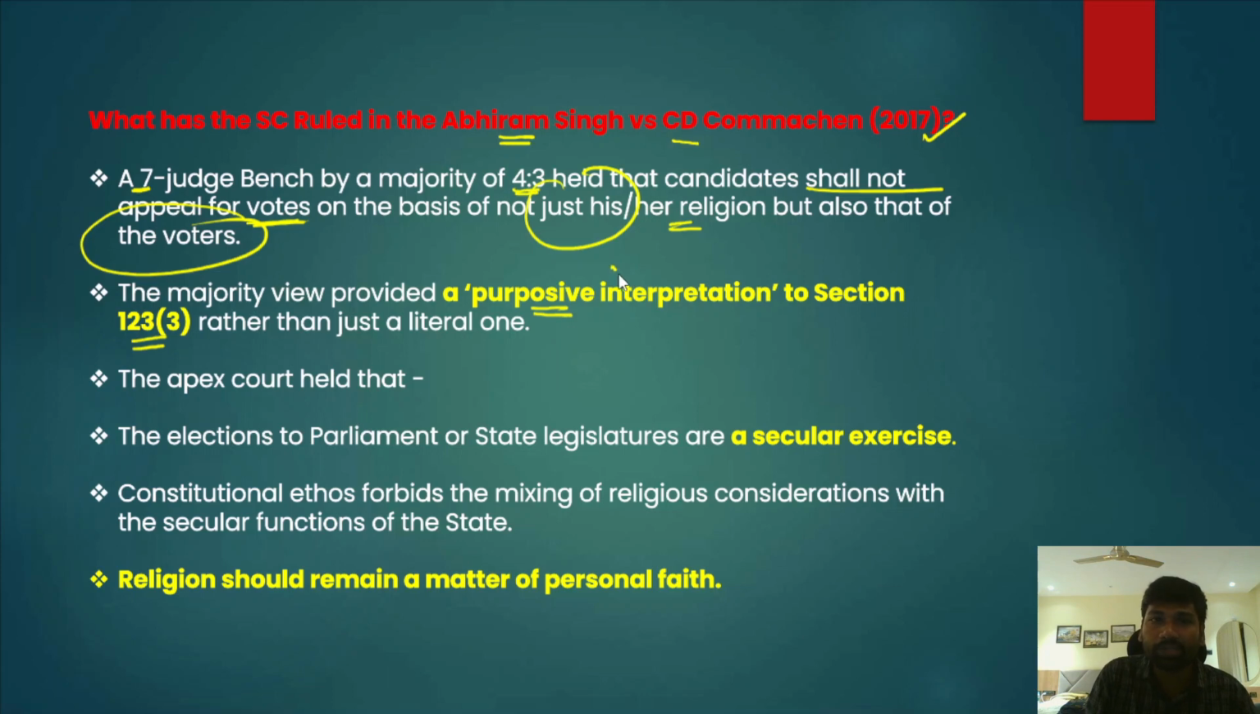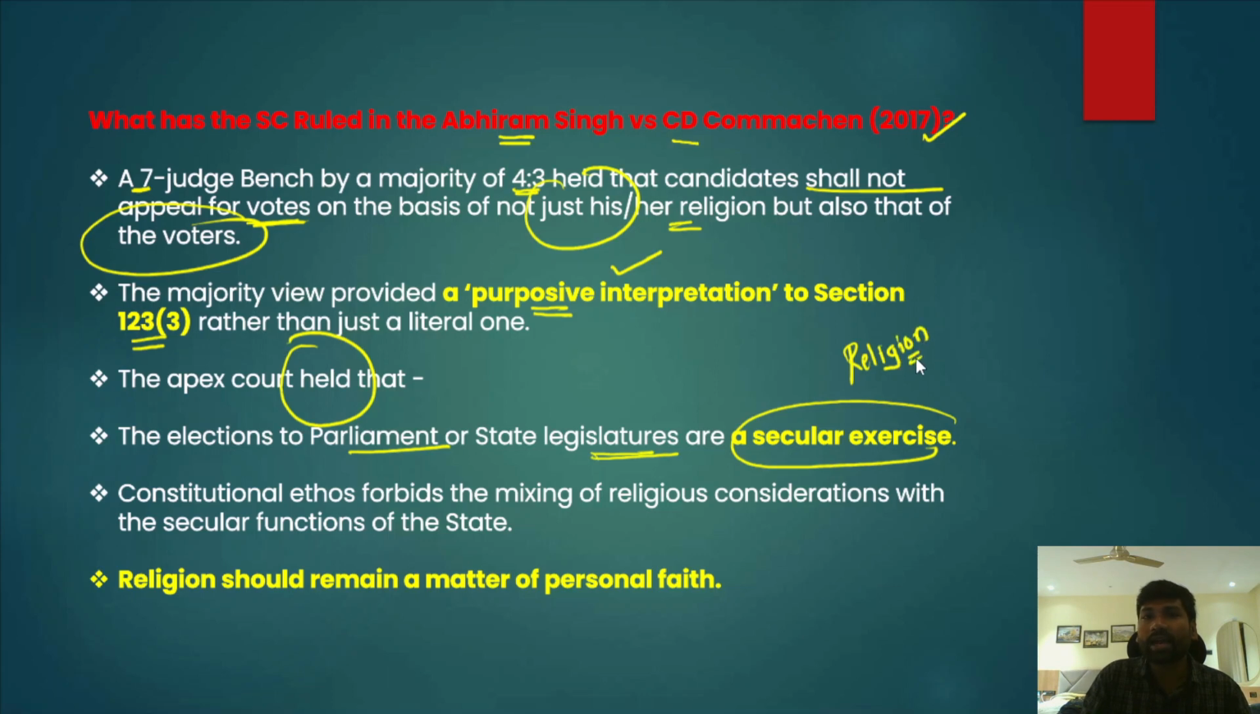Okay, so what does purposive interpretation actually mean? The Supreme Court, under the purposive interpretation, held that the elections to Parliament and state legislature are actually a secular exercise. Secular exercise essentially means religion will not have any role in the election process. So elections are completely a secular process, and at the same time, these constitutional ethos forbid the mixing of religion with the secular functions of the state.